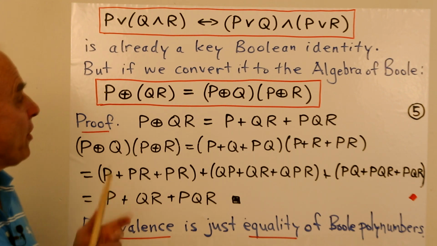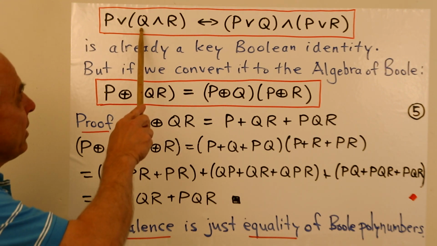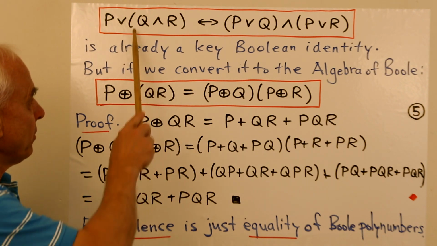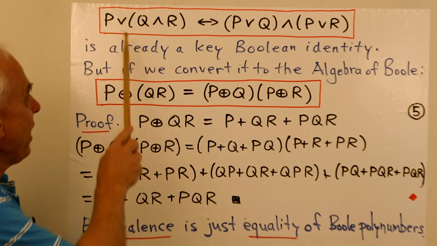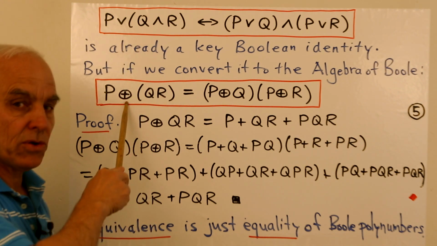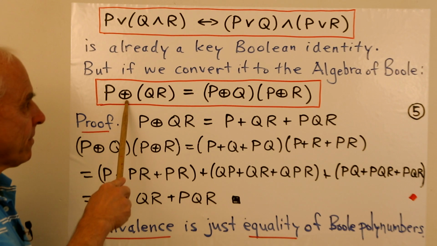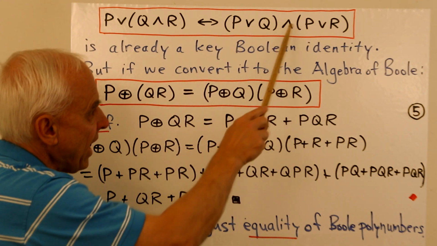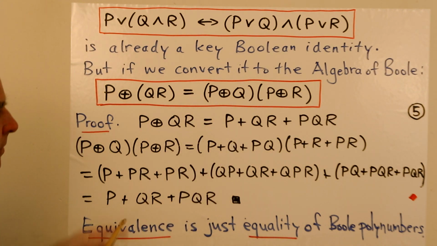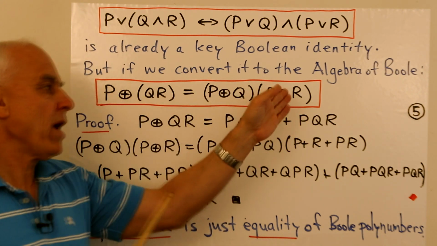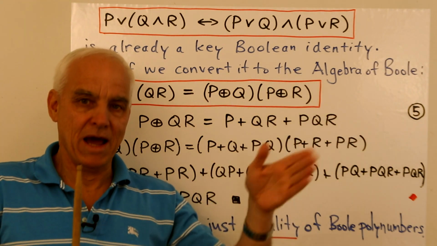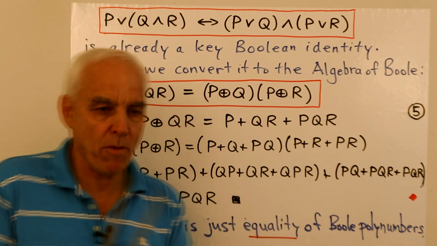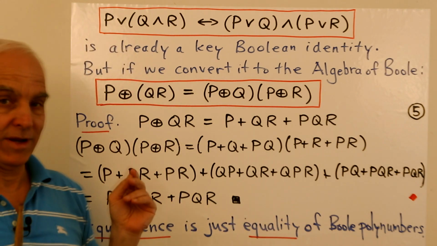So let me remind you how you convert. The and here is represented just by multiplication, product. So this is represented by QR. And this or here is a circle sum. Here there's an or, that's a circle sum. Here there's an or, that's a circle sum. And this and is just a product. So this is along the way of becoming an algebra of Boole expression. It's still not in primary algebra of Boole form because it has these circle sums in it.